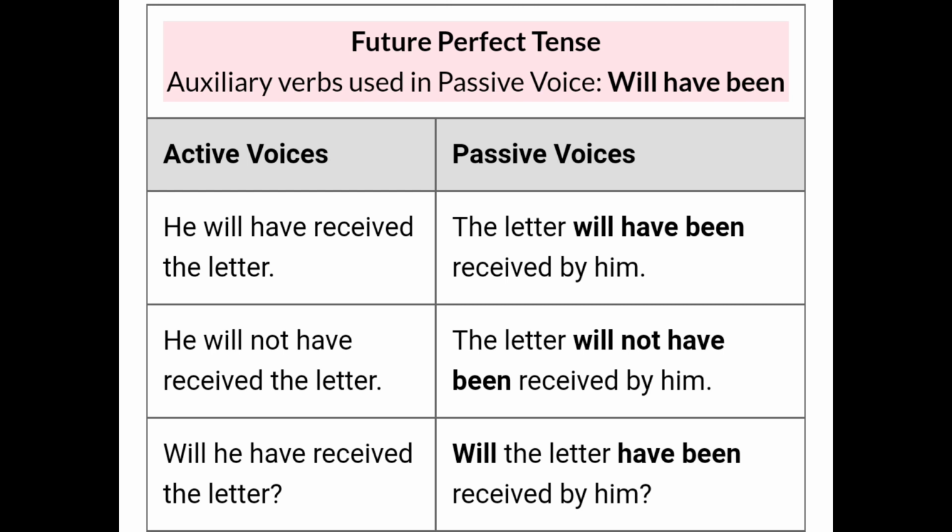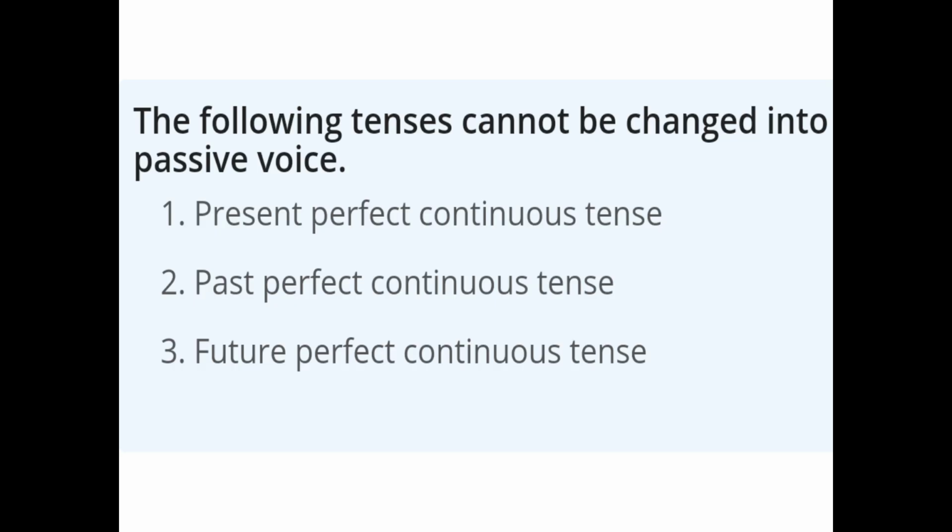Now next one is will he have received the letter. This is a question, so the question remains a question, but we change it to the passive form: will the letter have been received by him. So all these tenses are given in this table. As you can see, and I hope you all understand this, you do the exercise based on the tenses. Now the following tenses cannot be changed into passive voice. Keep this in mind: present perfect continuous tense, past perfect continuous tense and future perfect continuous tense cannot be changed into passive form.